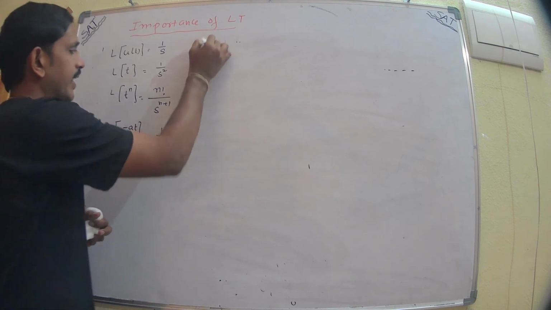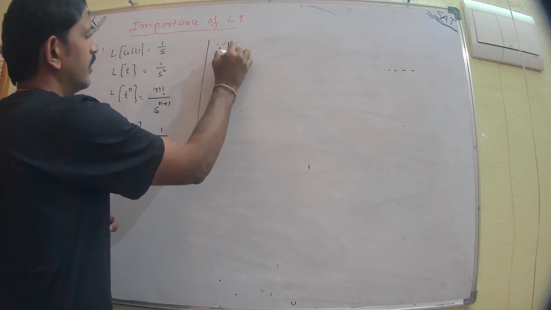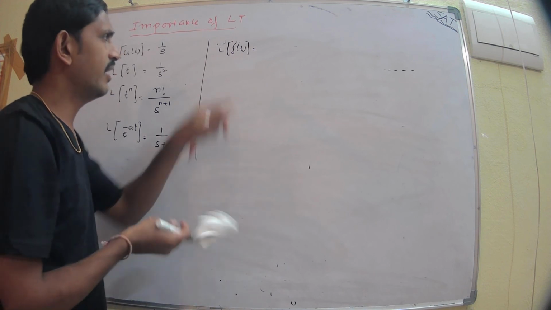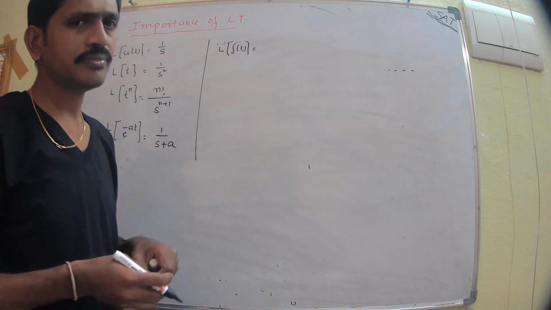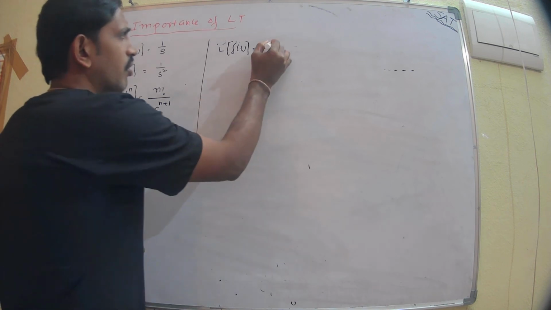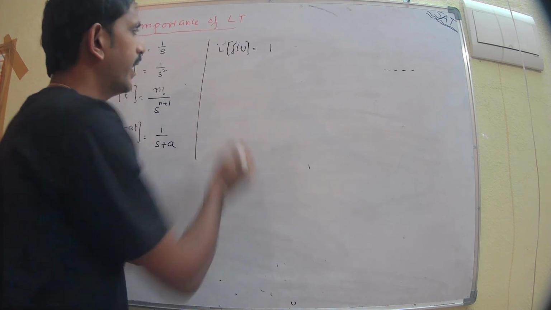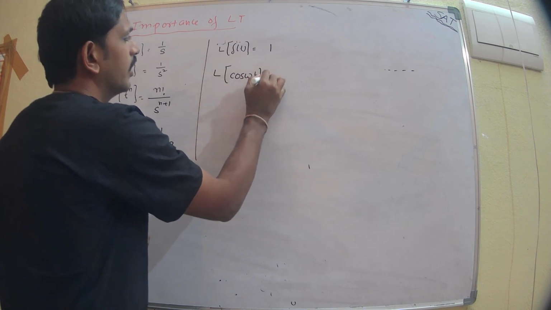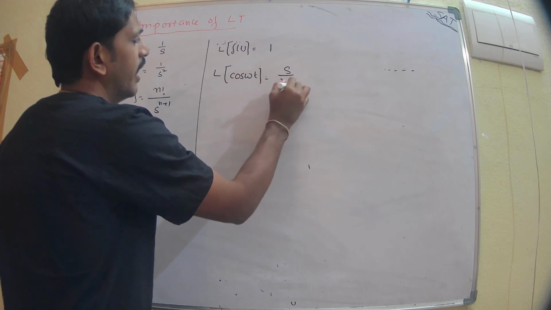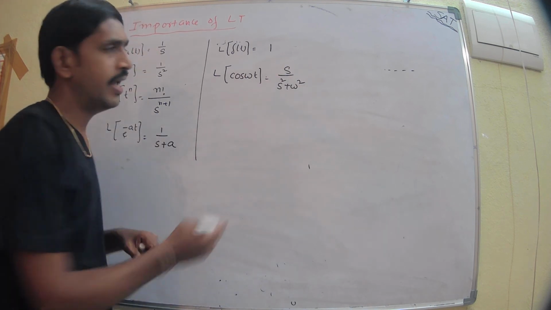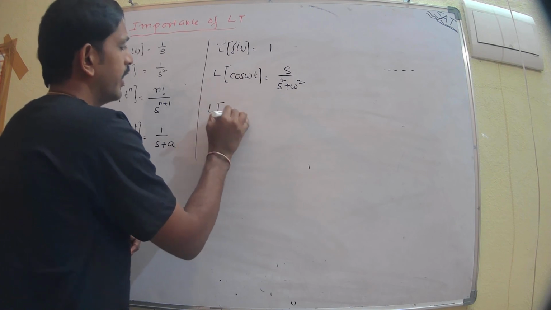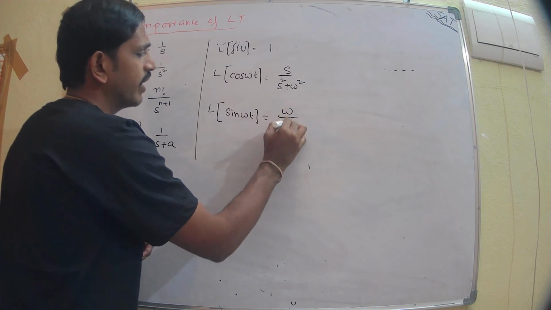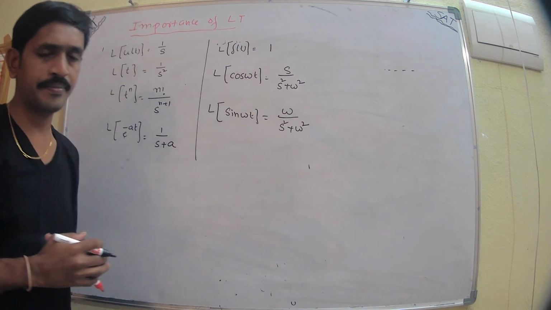Next is the Laplace transform of the impulse function, the impulse input indicated by delta of t. The Laplace transform of delta of t is always 1. Again, the Laplace transform of cos omega t is s by s square plus omega square. And the Laplace transform of sin omega t is omega by s square plus omega square.